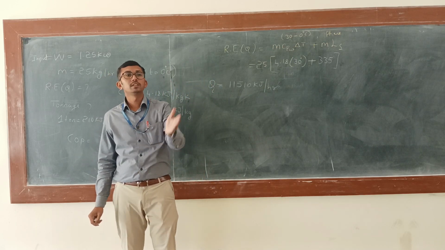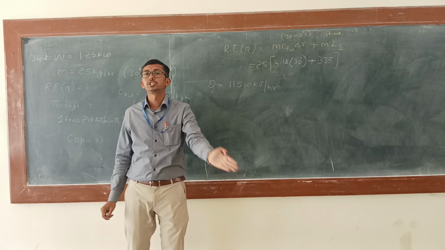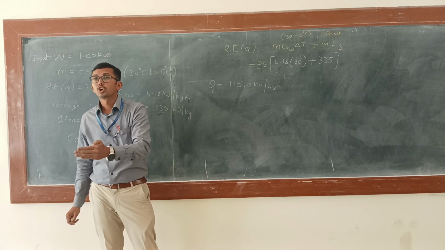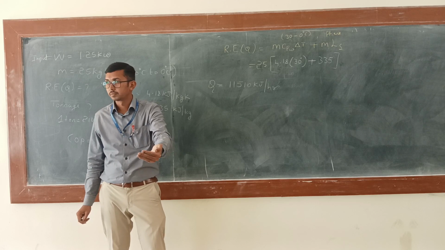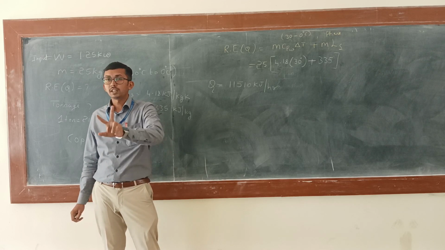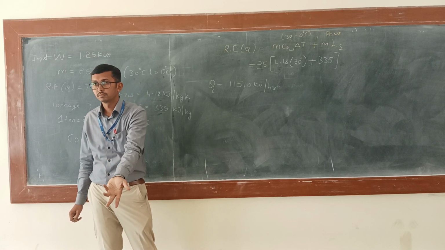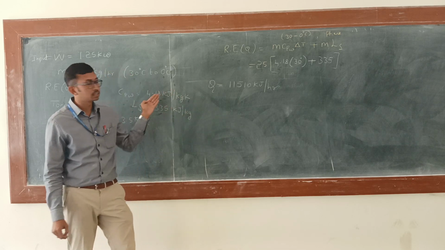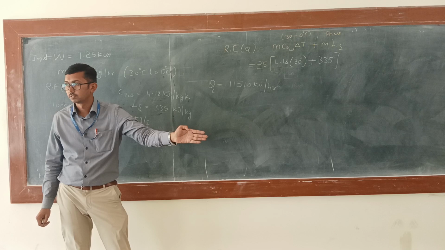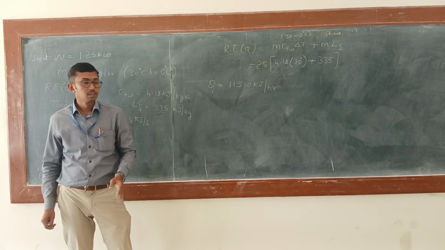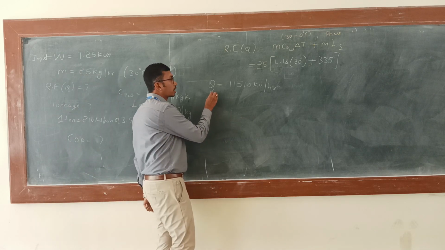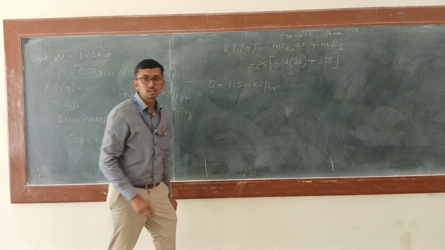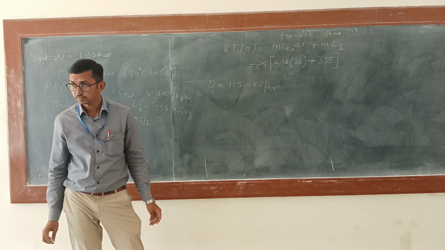Even if I convert the temperature from degree Celsius to Kelvin, I am going to add 273, so the difference will be the same. That's why we are not converting degree Celsius to Kelvin. Is it clear? So now we got the refrigerating effect equal to 11510 kilojoule per hour.